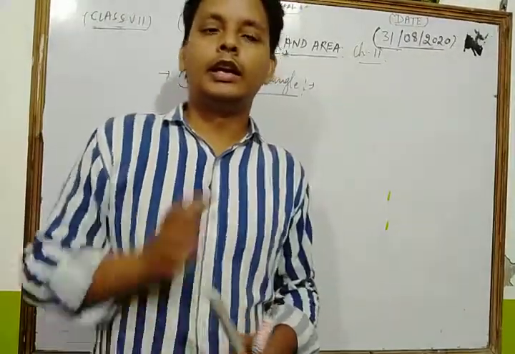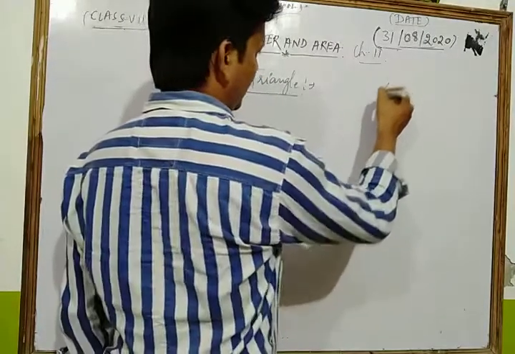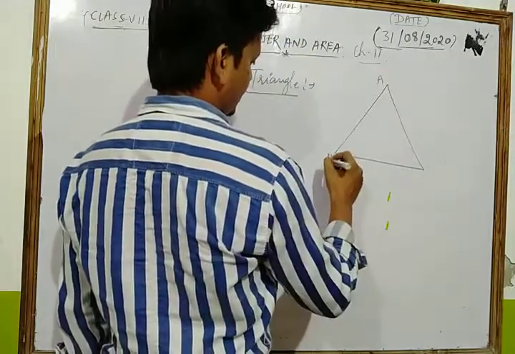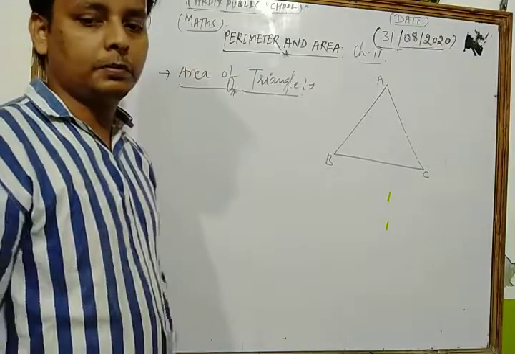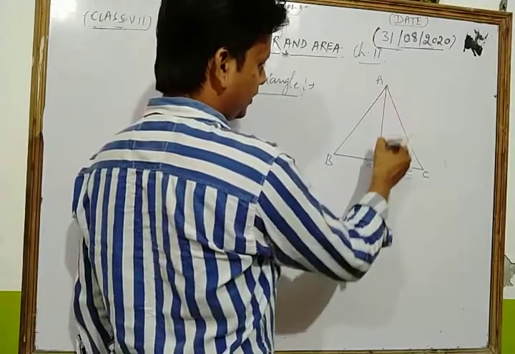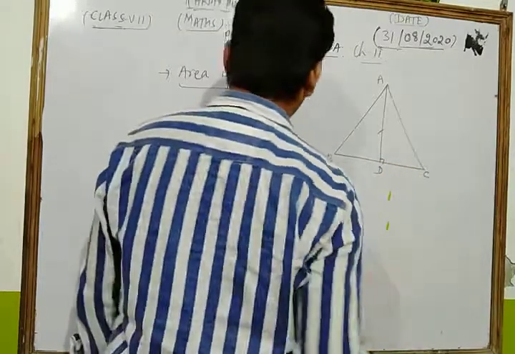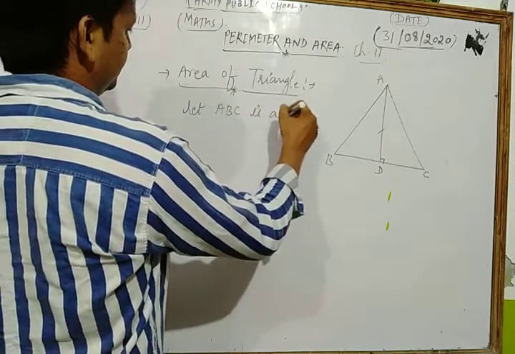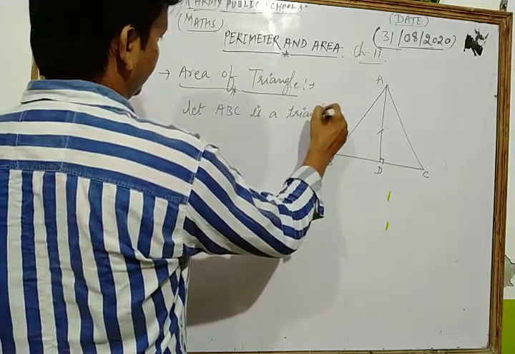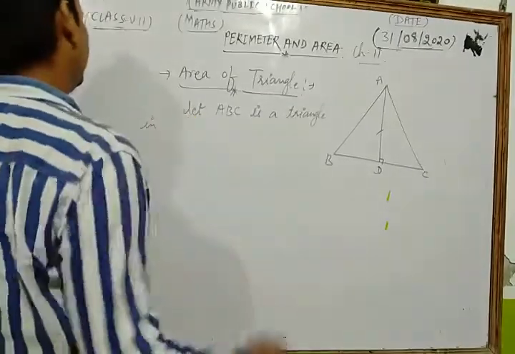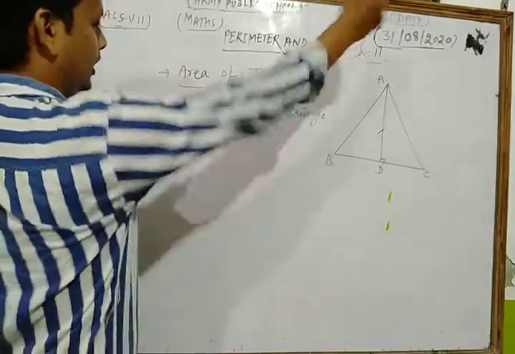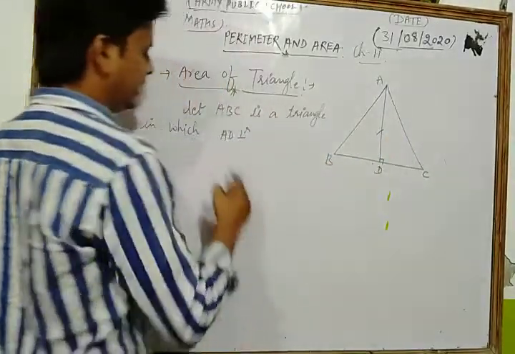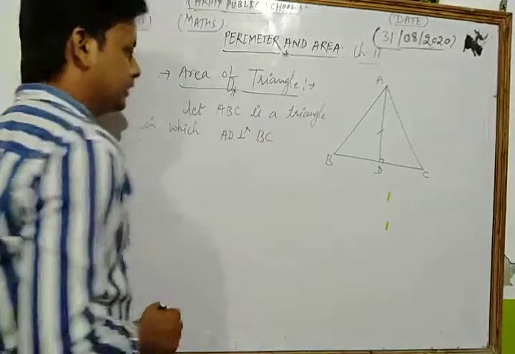Dear students, suppose that ABC is a triangle in which AD is perpendicular to BC.